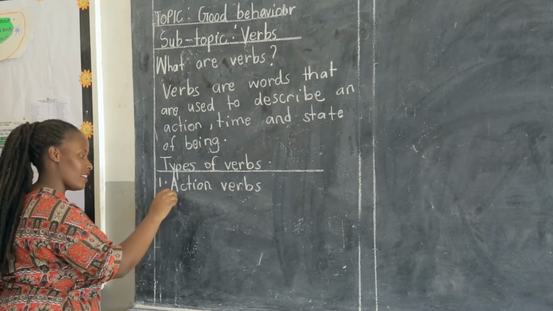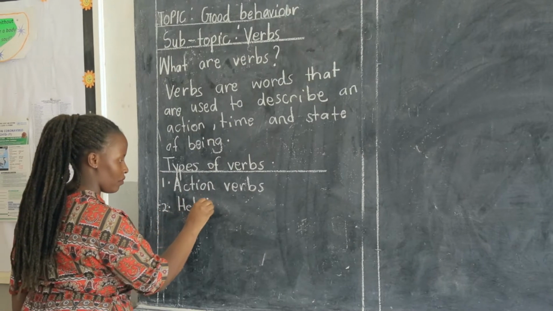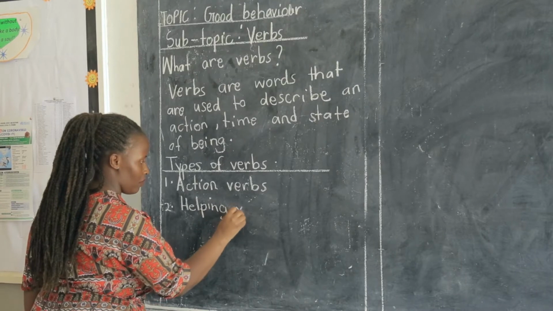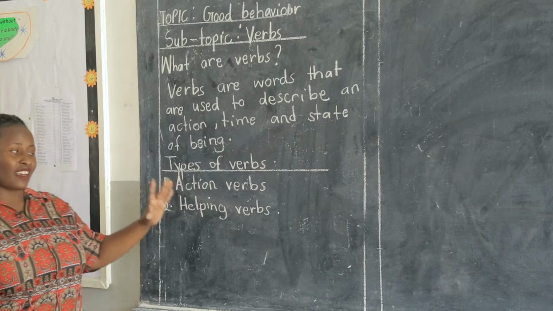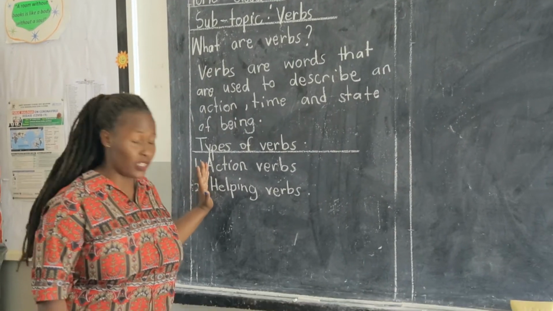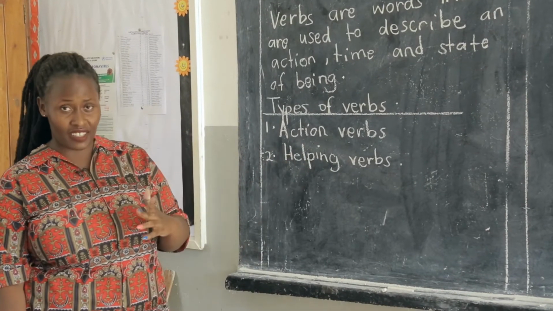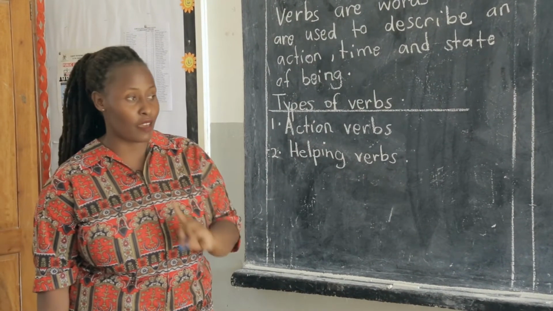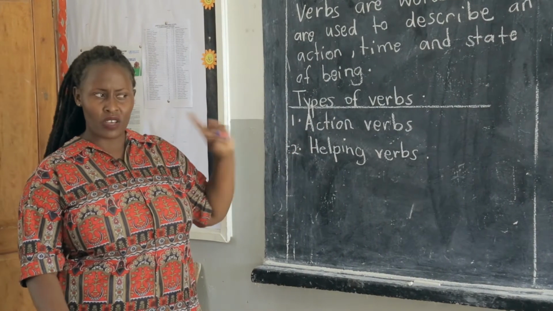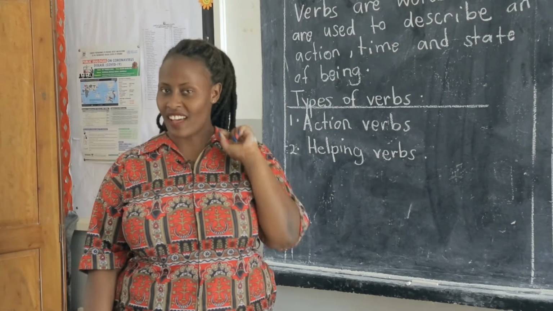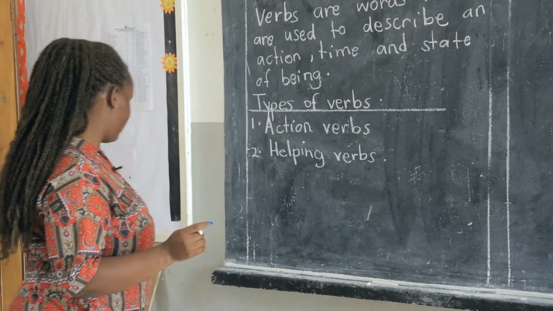Next, the helping verbs. So, dear children, those are the types of verbs we are going to look at in today's lesson. But majorly, we are going to look at one type of verb, which is the action verbs. We also want to know what the action verbs are, examples, and furthermore.